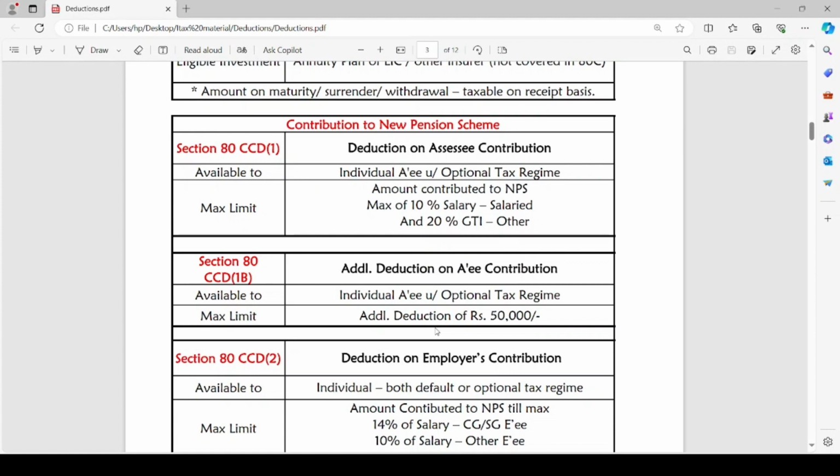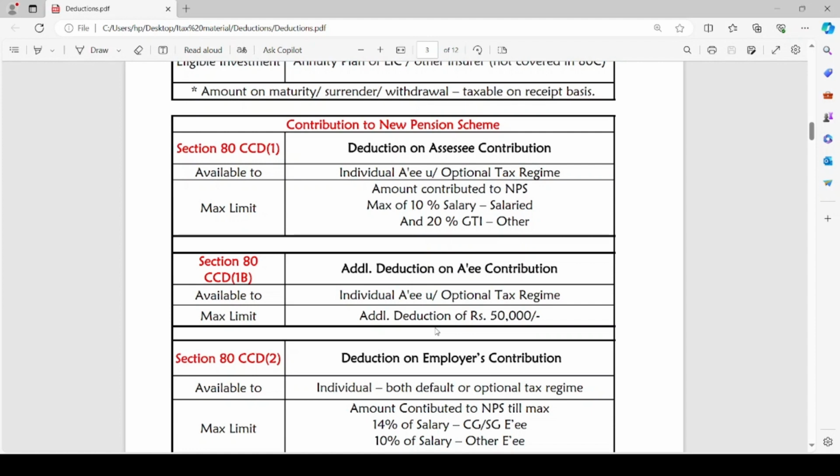The next section is section 80CCD(1B). The eligible assessee is individual, and additional deduction on assessee's contribution to NPS scheme can be claimed under section 80CCD(1B). That means over and above the limit specified in 80CCD(1), additional deduction of rupees 50,000 can be claimed by the assessee on his own contribution to National Pension Scheme.